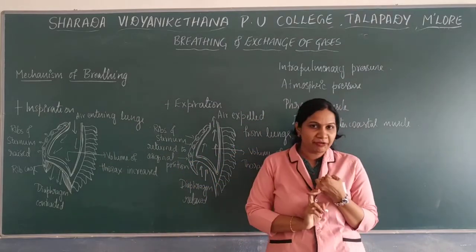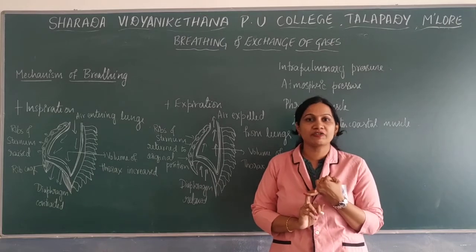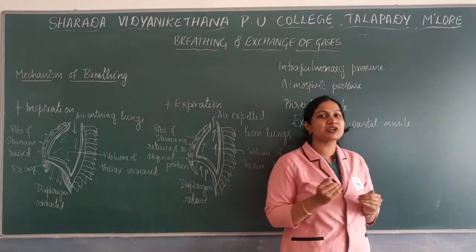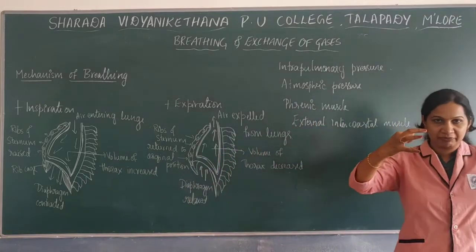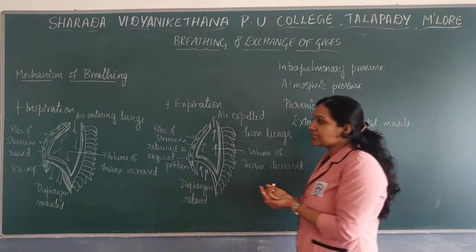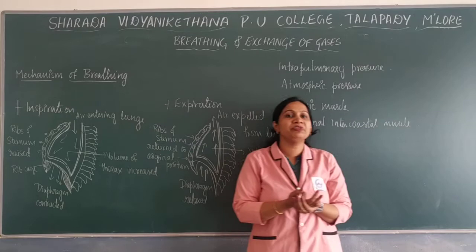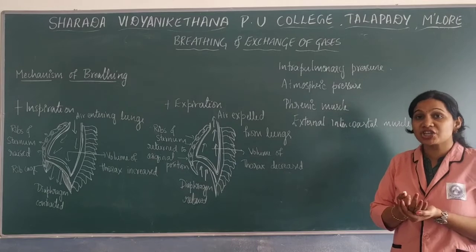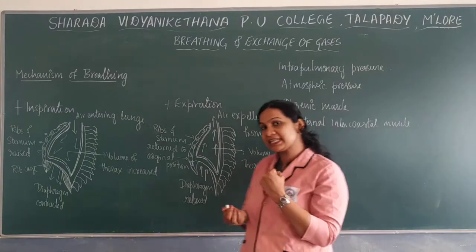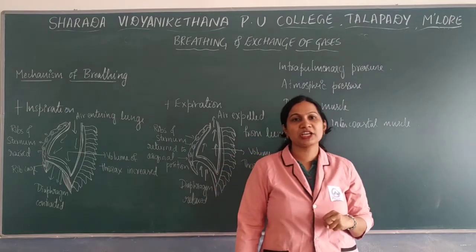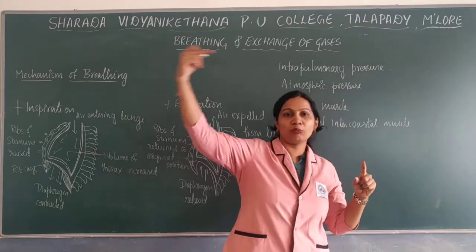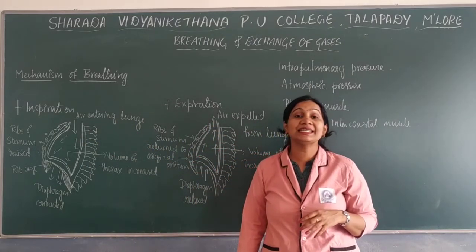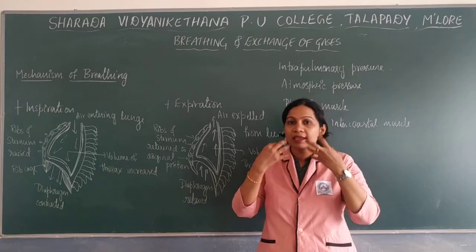So the diaphragm muscle, known as the phrenic muscle, is contracted so that the diaphragm moves down. The external intercostal muscles are contracted so that the ribs and sternum are raised, leading to an increase in lung volume. So the pulmonary volume increases and the intrapulmonary pressure decreases. There will be less pressure inside the lungs so that air moves in, entering into the lungs. So this is the inspiration.